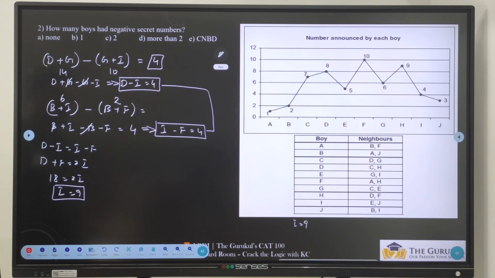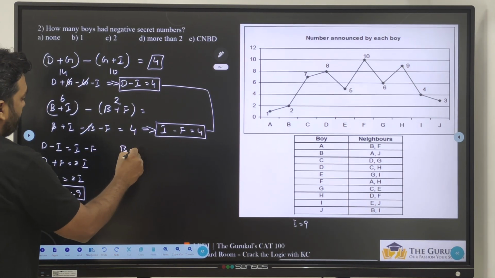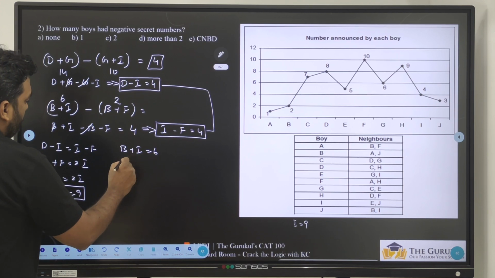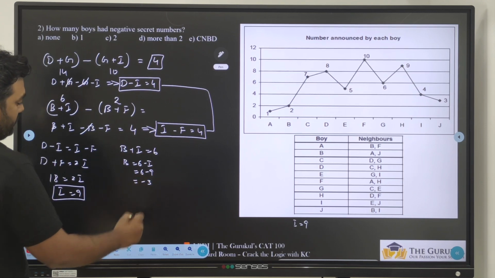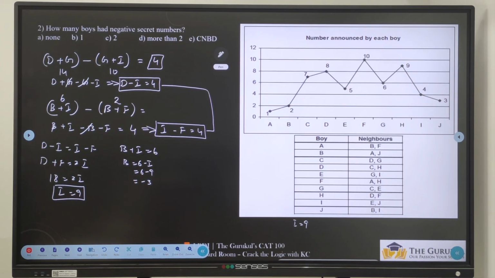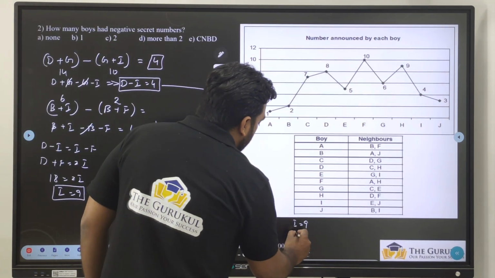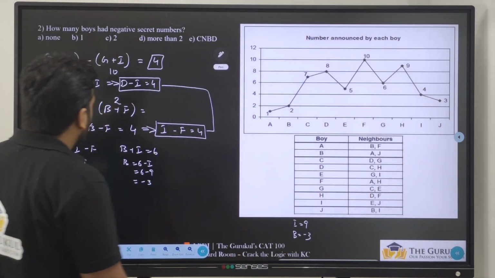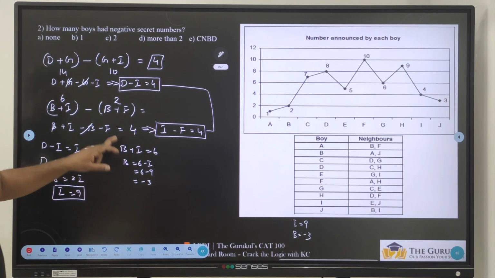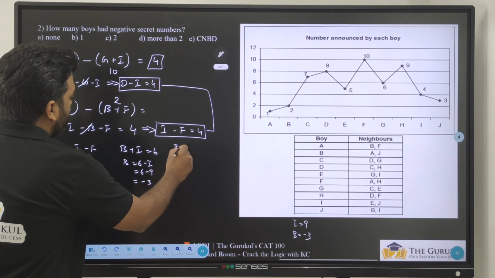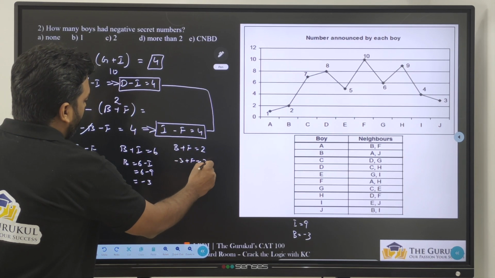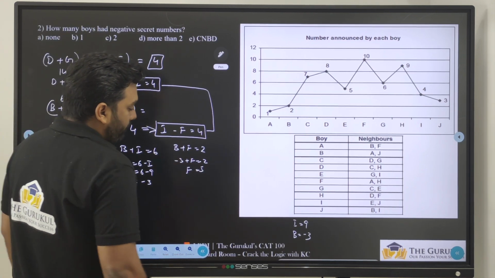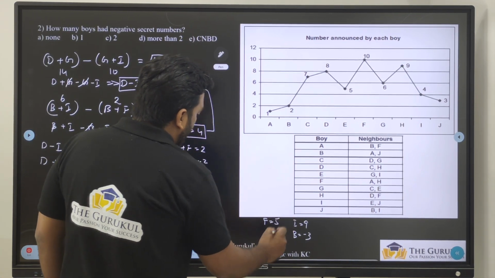Okay. Next what? If I is equal to 9, can I go with nearest I values? B plus I is equal to 6. B is equal to 6 minus I, which is 6 minus 9, which is minus 3. Perfect. So B is equal to minus 3. Next what? If I know B plus F equal to 2, minus 3 plus F equal to 2, F is equal to 5. Okay, F equal to 5.